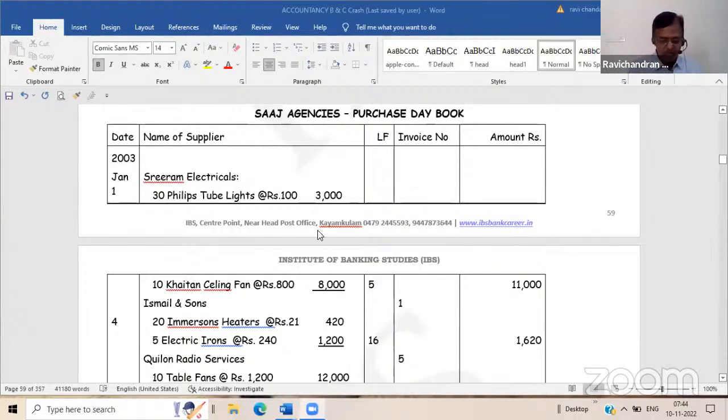No, actually, whenever we are returning goods, we will record it as sales returns or purchase returns only for credit transactions. If he sold goods for cash and he is returning those goods, it will not appear in the sales returns book. Instead, it will appear in the cash book itself. Because when the sales is made, you have recorded it as a receipt. When the customer is returning it, you have to give that money back. Is it not? In that way, it will appear on the payment side of the cash book itself.